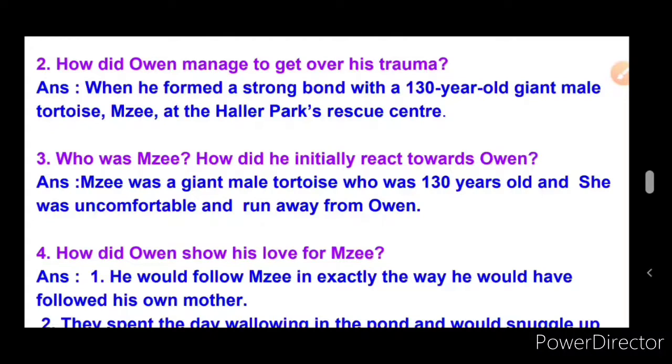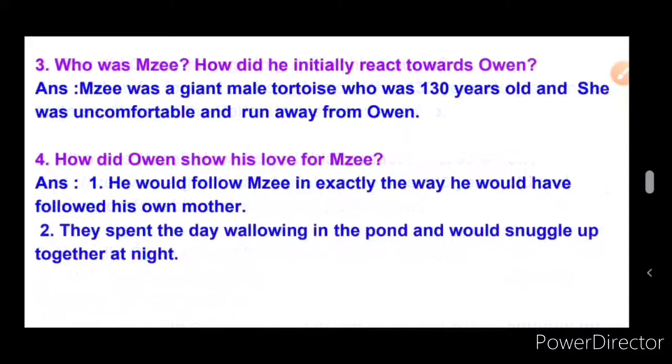How did Owen show his love for Maisie? Look at the answer here for the fourth question, children. First point, he would follow Maisie in exactly the way he would have followed his own mother. How did Owen show his love to Maisie? He would follow Maisie.